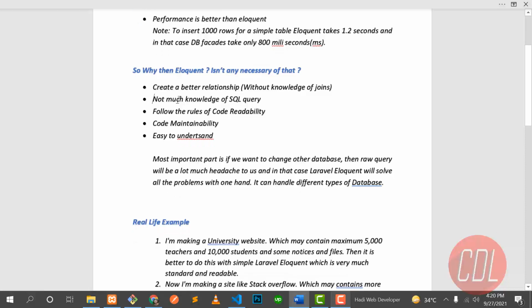Then, there is not much need for knowledge of SQL queries. If you are not familiar with advanced queries like join, order by and stuff like that, you don't need to worry about anything. Laravel will do everything for you.